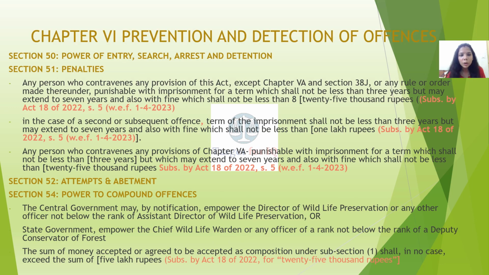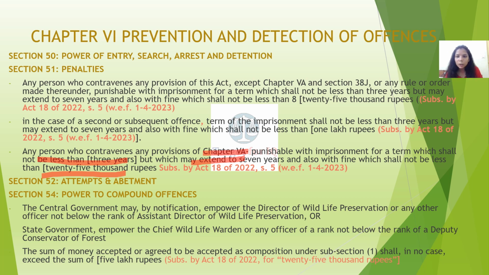Any person who contravenes any provision under chapter 5A shall be punishable with imprisonment for a term which shall not be less than 3 years but which may extend to 7 years, and also with fine which shall not be less than 25,000 rupees. So basically what you have to keep in mind is imprisonment minimum of 3 years, maximum of 7 years, fine of 25,000 rupees.